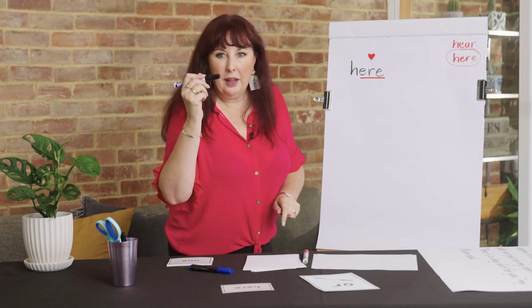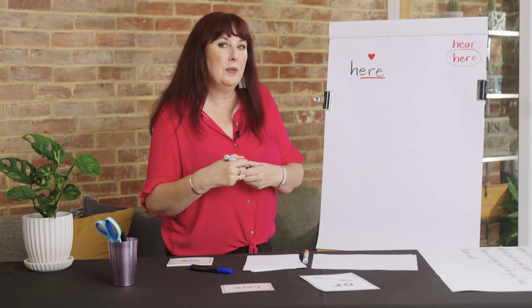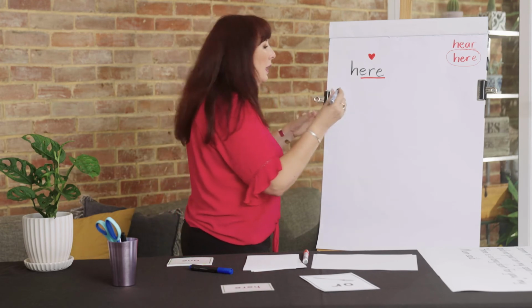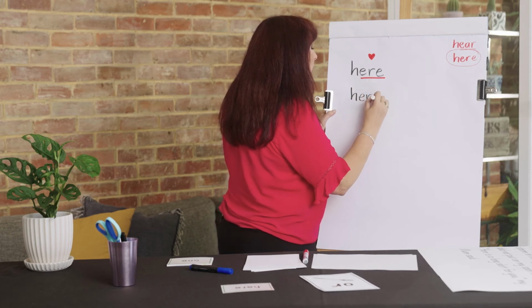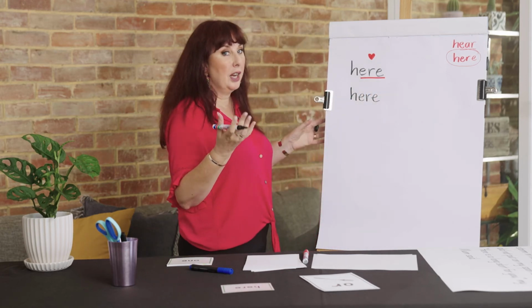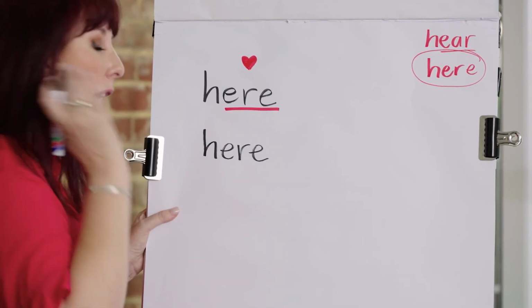So, on your paper, let's have a go at writing here together. So listen and watch me do it first, and then we'll do it together. We ready? Here. E-R-E. Or H-E-R-E. Let's go. Let's write it 3 times together, and let me hear you saying it as you write it.